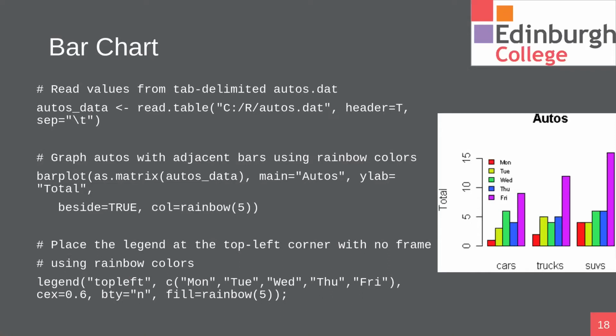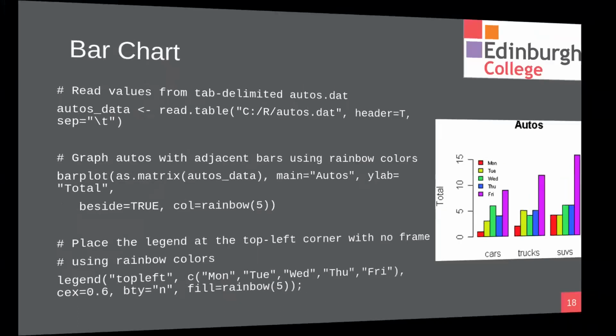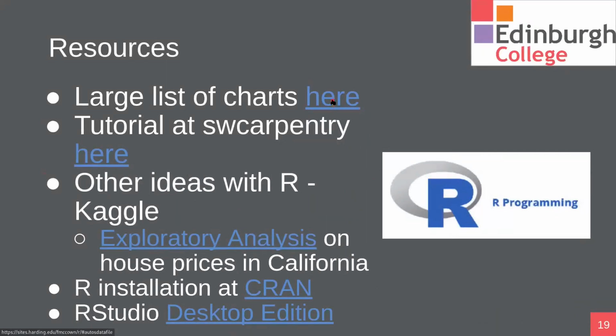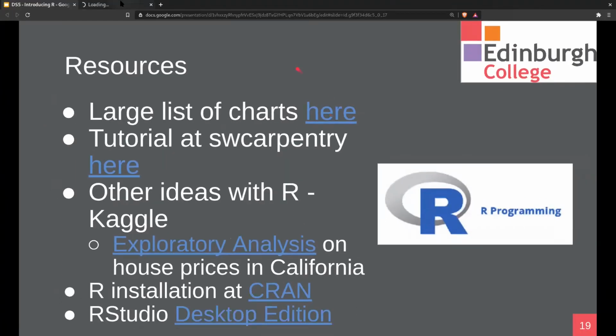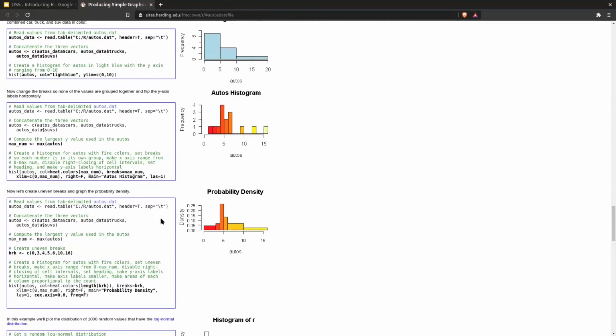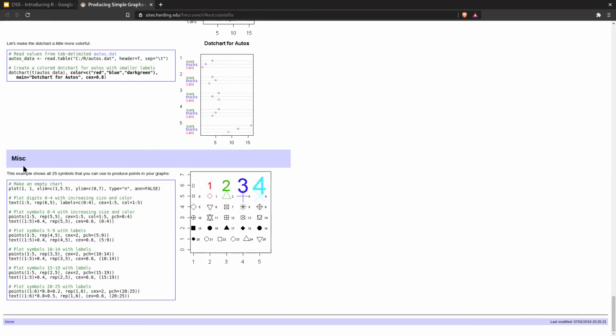I've added a list of resources here that you can go and have a look at. So we have a large list of charts here. Let's have a look. This is sites.harding.edu. That's where I got those autos examples from. This can show you how to develop the scripts into something a little bit more detailed. Okay, here's a dot chart, and there are some examples that show you all the different symbols that you can get.